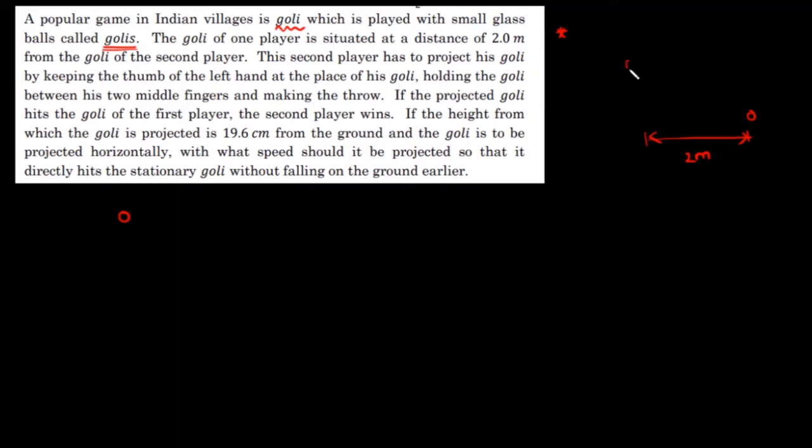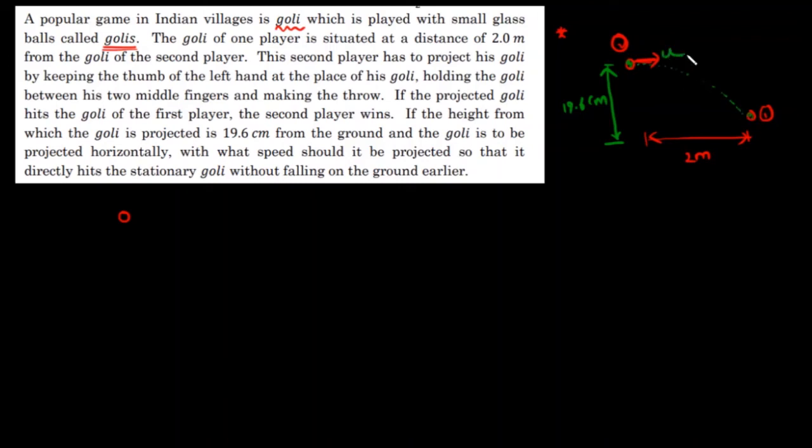So from here this player is going to project it. This is the first player, this is the second player. So the second player is projecting, and if this goalie directly hits the first player's goalie, then the second player wins. And they have given the height from which the goalie is projected. The goalie is projected from a height of 19.6 centimeters.